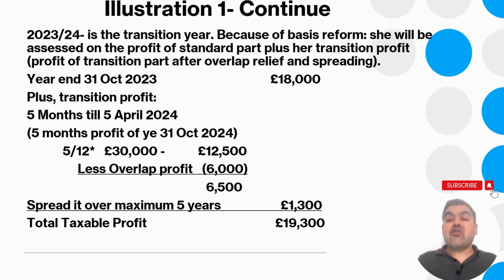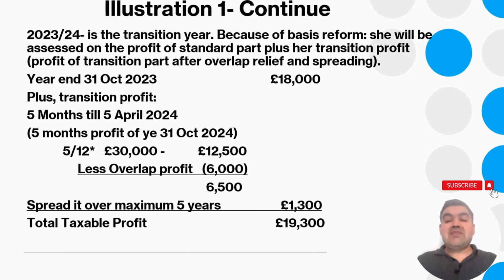Some businesses are very large, even some of the partnerships are making millions of profit, so it would be very difficult for them to pay a huge amount of tax. So HMRC is saying that normally the overlap relief you get in the closing year, you get the relief for overlap profit. In this transition period, you will take into account the result till 31st of October 2023, 18,000 pounds. Then the result should be based on the tax year basis, from 6th of April to 5th of April. So there is a 5 months gap.